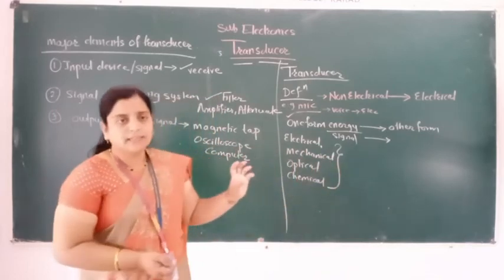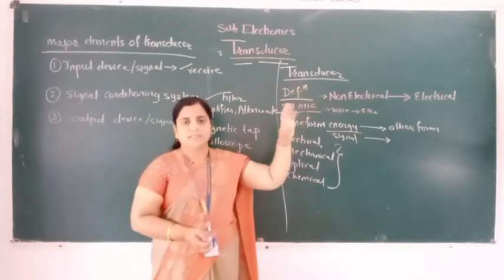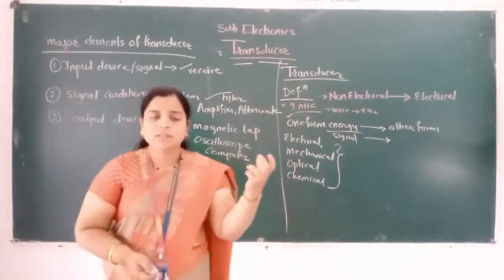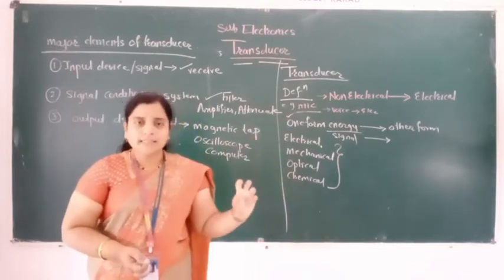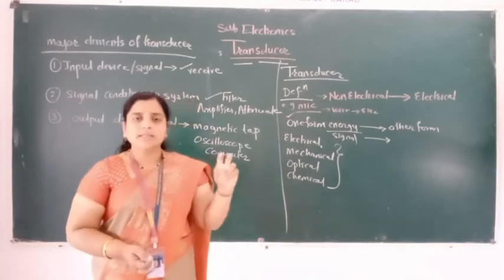All of you clear this definition? What is transducer? Trans means transfer, transducer means it is a device which converts non-electrical signal into electrical signal. Okay, it's called the transducer.